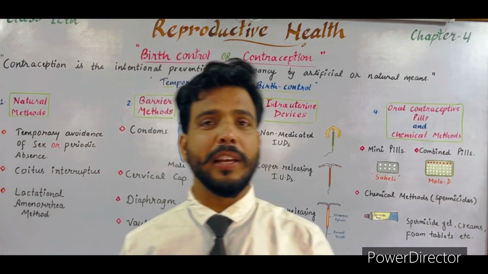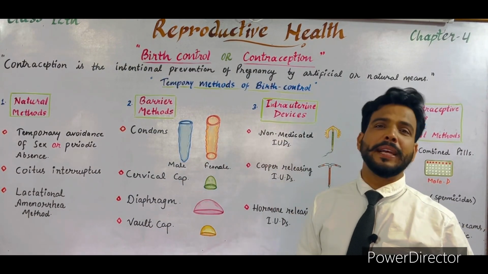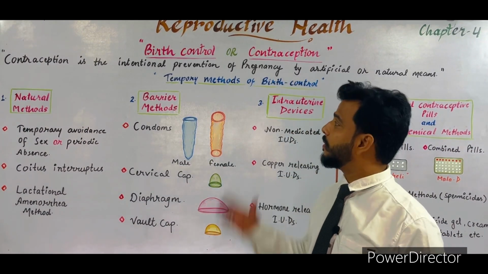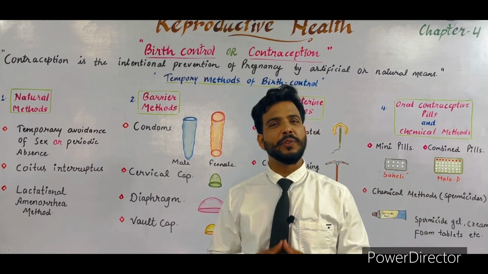I think all the things are very clear to you. In my next lecture, I will tell you about the permanent methods like vasectomy and tubectomy. So these were some temporary methods of birth control or contraception, and I think all the things are very clear to you.